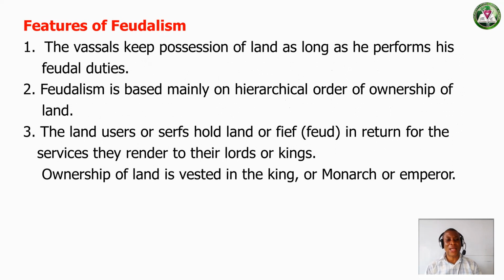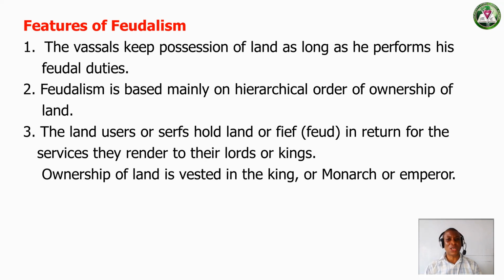Now let us look at the features of feudalism. What are the characteristics of feudalism that differentiate it from other forms of government? Feudalism is a system of government that existed during the period that I mentioned before.